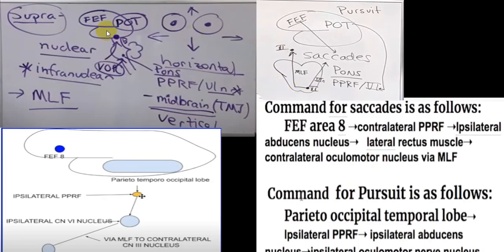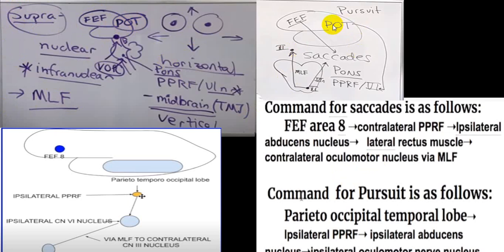So we already told you there are supranuclear centers, which we call the frontal eye field center, and the parieto-occipito-temporal center, which is for pursuit.